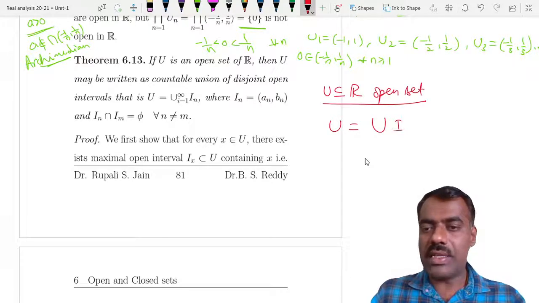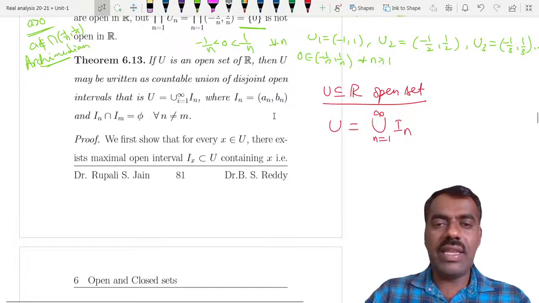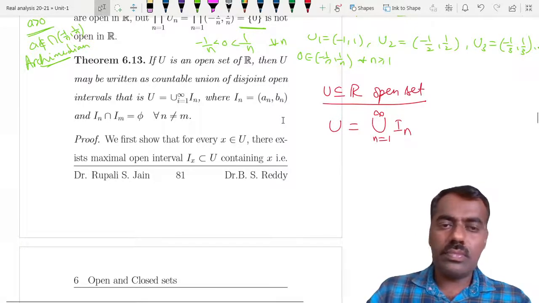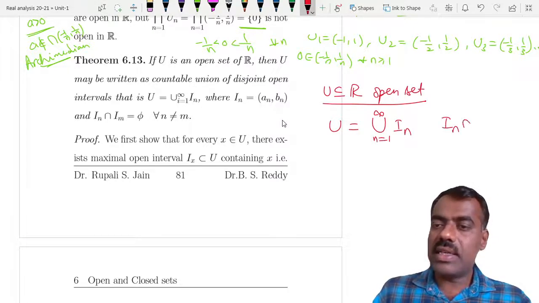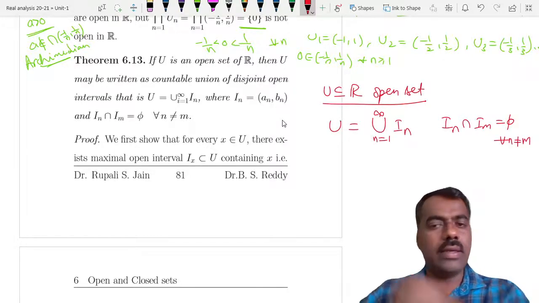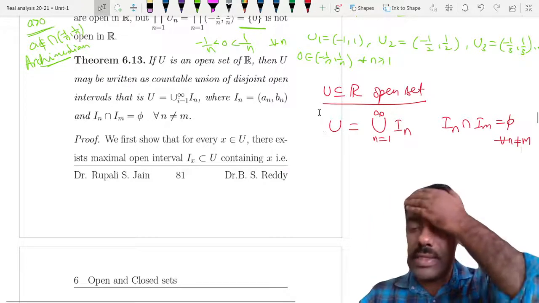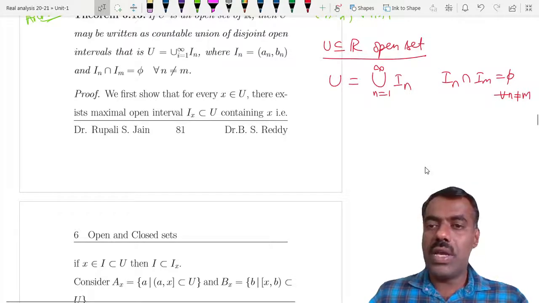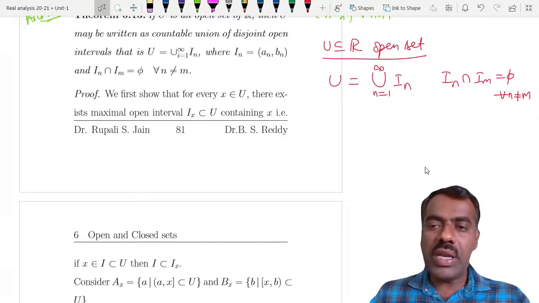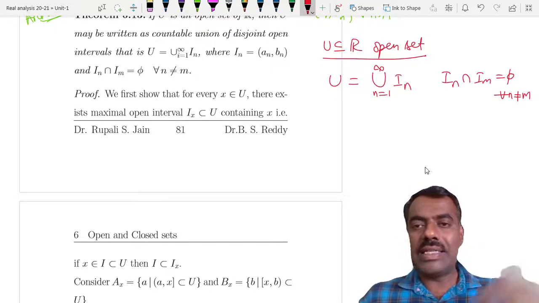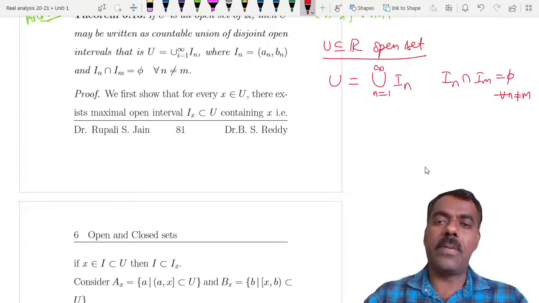That means you can write U as the union of I_n, where n is from 1 to infinity, where each I_n is an open interval, and I_n intersection I_m is empty whenever n is different from m, right? How we do this is the following. First we show that U can be written as a union of some disjoint open intervals over some indexing set, and then we show that the indexing set is countable.